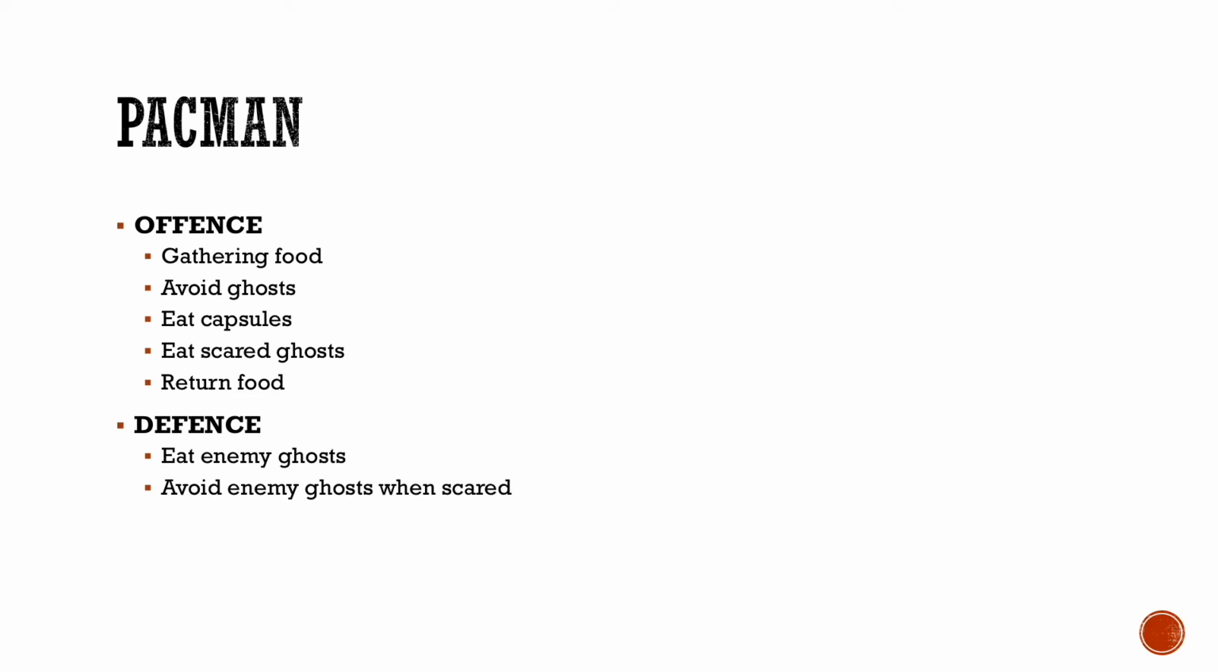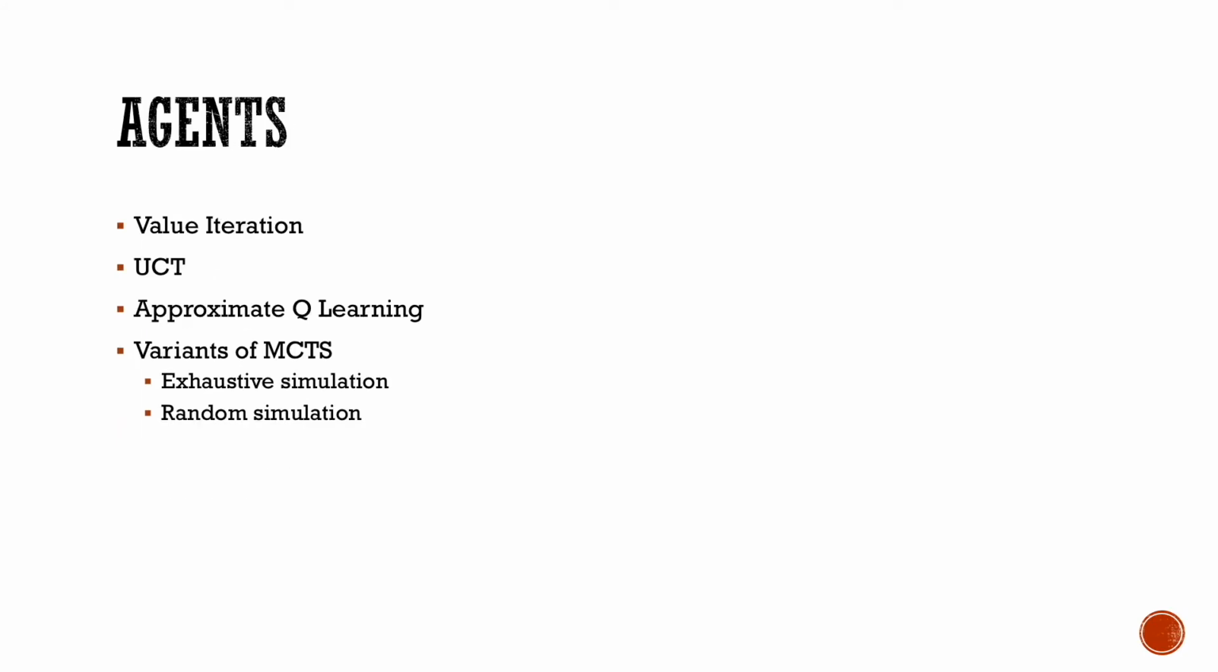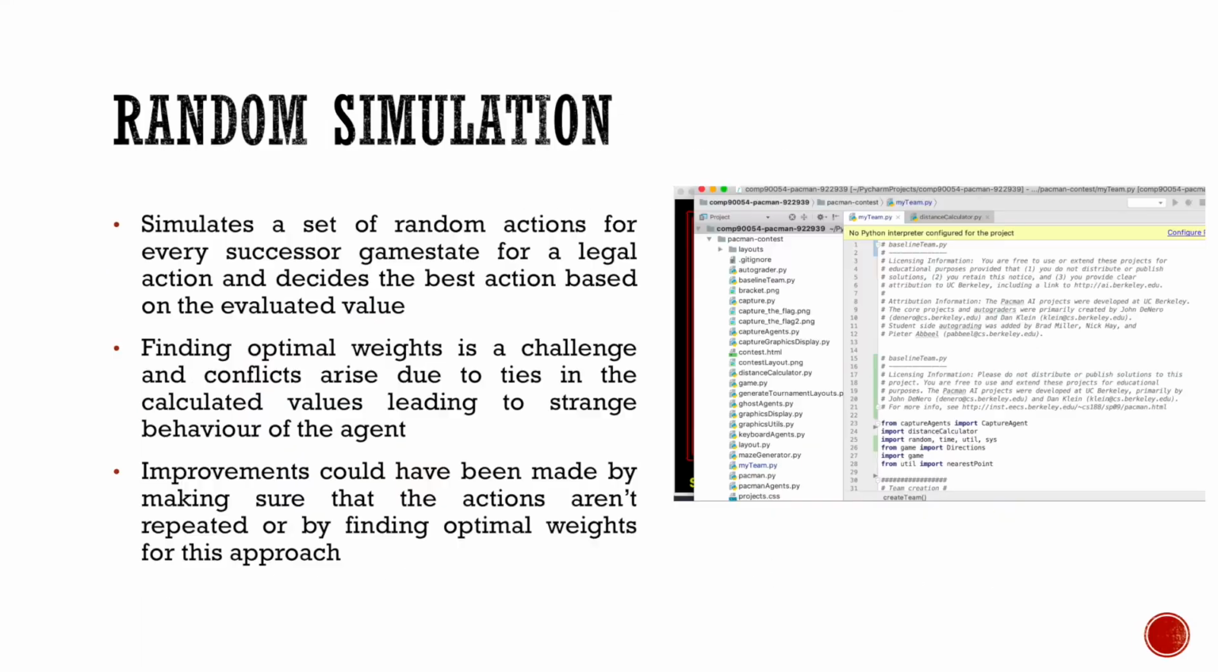The Pacman tournament was a challenging problem because it involved many variables on both the offense and defense side. We had three agents that reliably beat the baseline agent by a comfortable margin: the UCT agent, the exhaustive simulation agent, and the approximate Q-learning agent. The UCT and approximate Q-learning agents utilized a fairly standard implementation and are discussed further in the wiki.